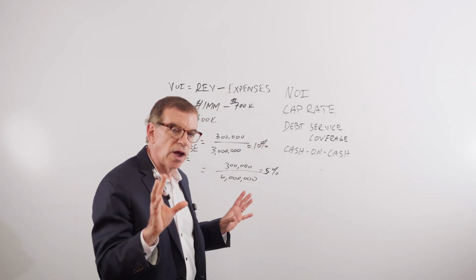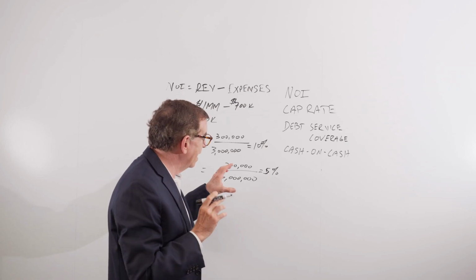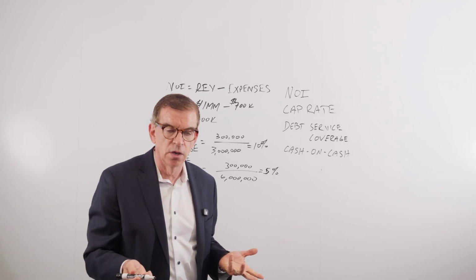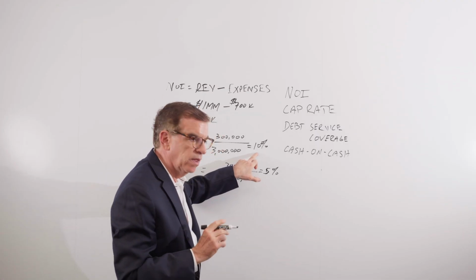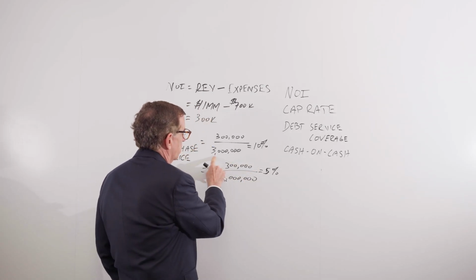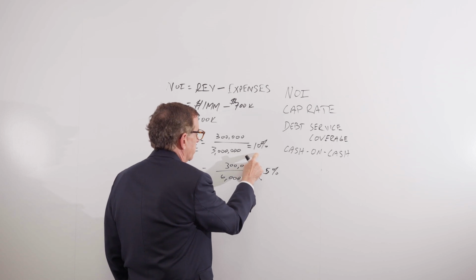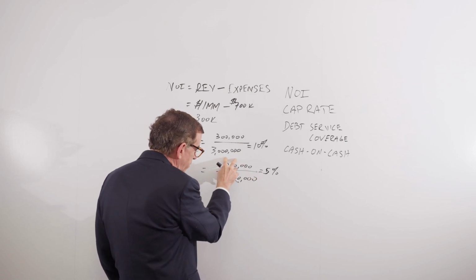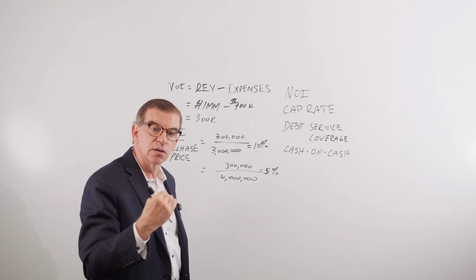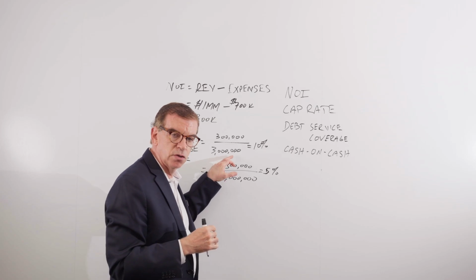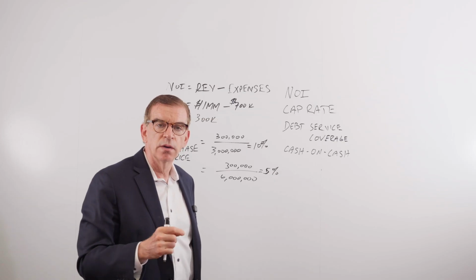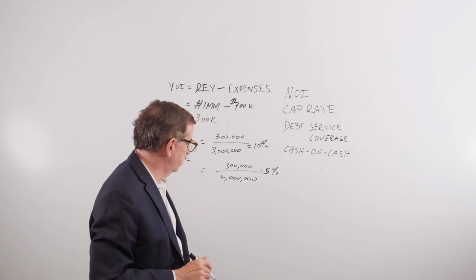So one of the things about the shopping center sector is that in general, most shopping centers in today's world have positive leverage, which means that the cap rate is higher than the interest rate on the debt on the property. So if you're buying a shopping center at 10% cap rate and you're borrowing half of this, $1.5 million at 7%, that is positive leverage. That means by adding leverage to the property, you're increasing your cash returns to your investment. Let's go to the next issue.